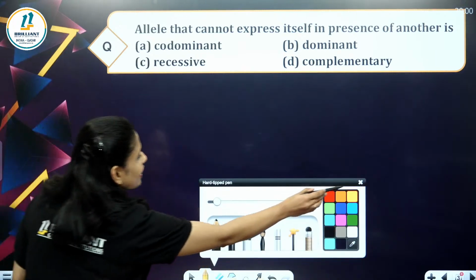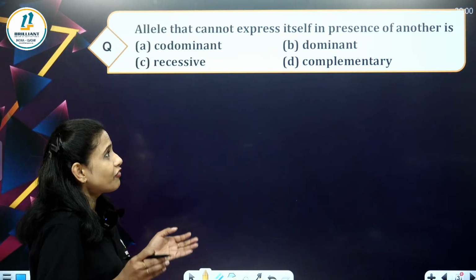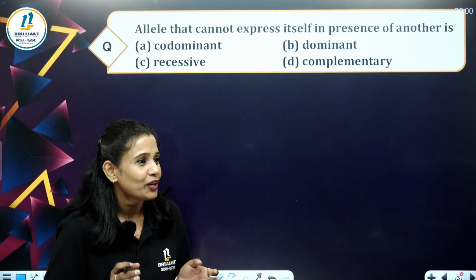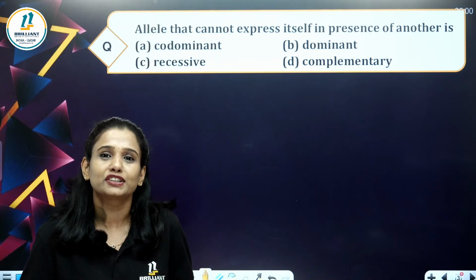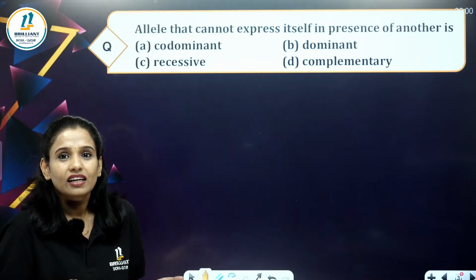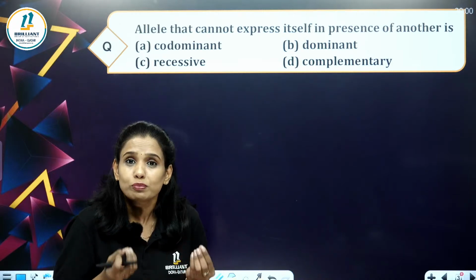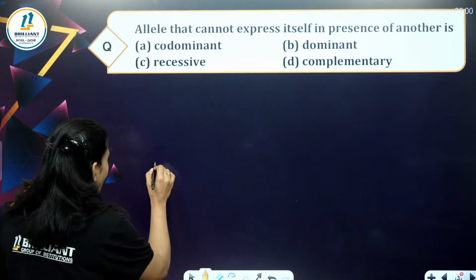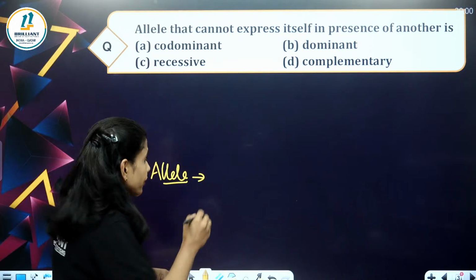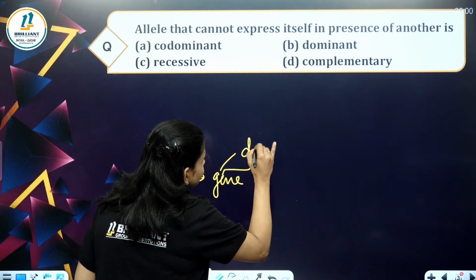Read the question here. Allele that cannot express itself in presence of another is... So what is an allele? Allele means different forms of a single gene, right? Allele is different forms of a gene.